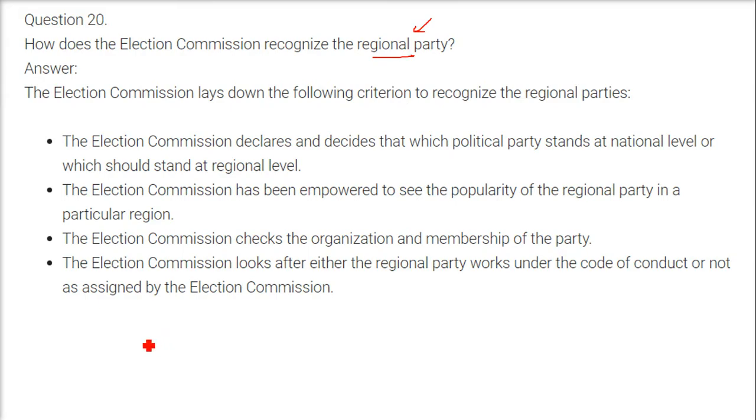There are some seats, like in the Vidhan Sabha, in three states they have to have a certain percentage of vote and a minimum number of MPs in the parliament. So a minimum number of parliament MPs along with a certain minimum number of votes in at least 3 states. The Election Commission checks the organization and membership of that party, and looks at whether the regional party works under the code of conduct as assigned by the Election Commission.